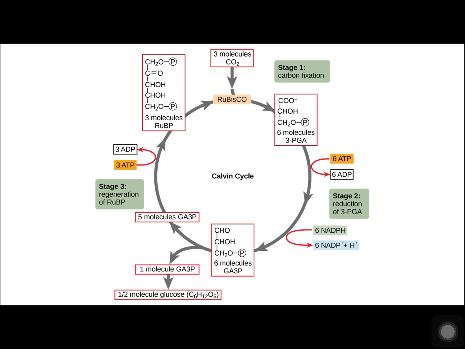Only 1 carbon dioxide molecule is incorporated at a time, so the cycle must be completed 3 times to produce a single 3-carbon G3P molecule and 6 times to produce a 6-carbon glucose molecule.